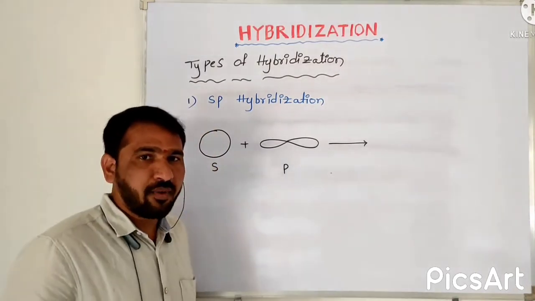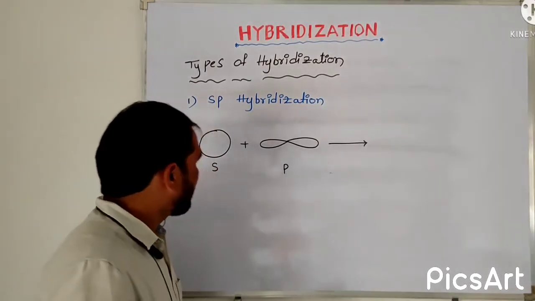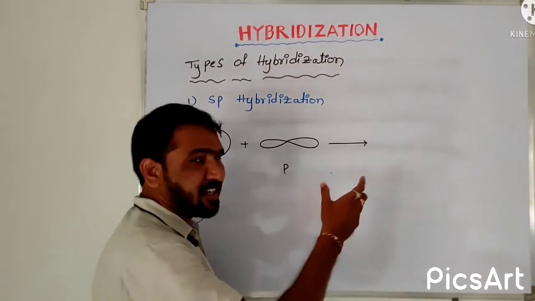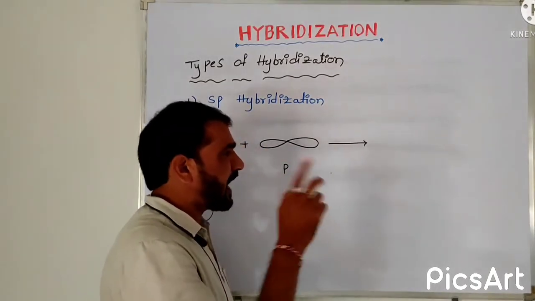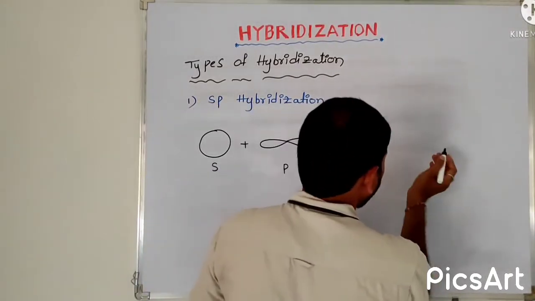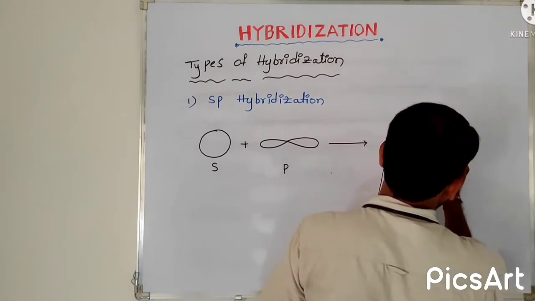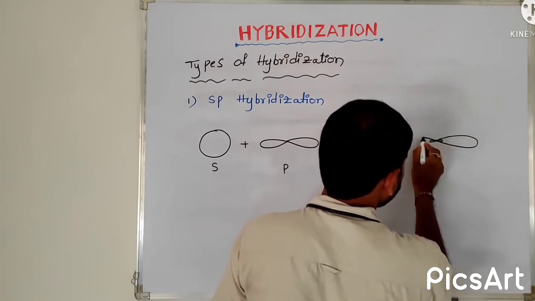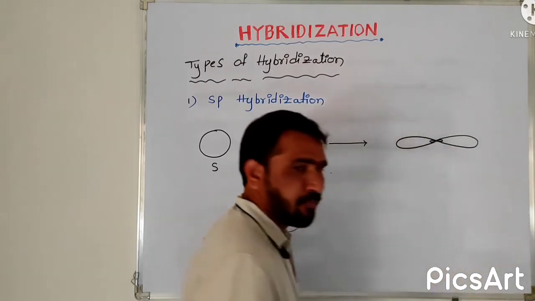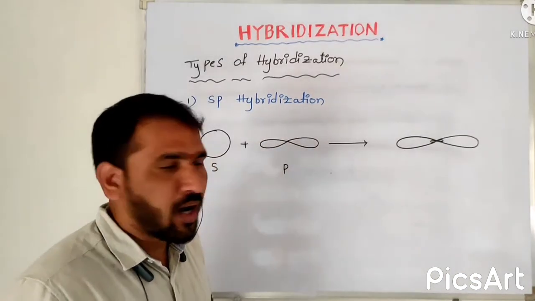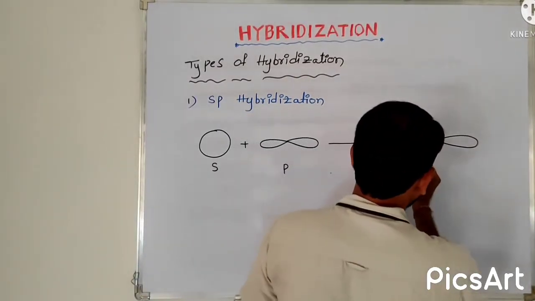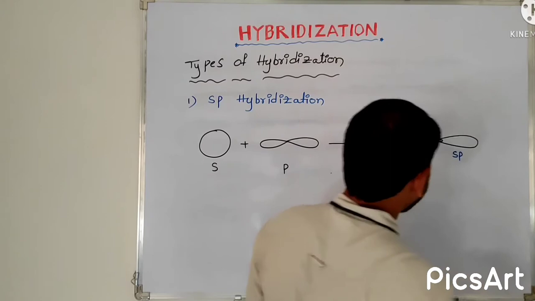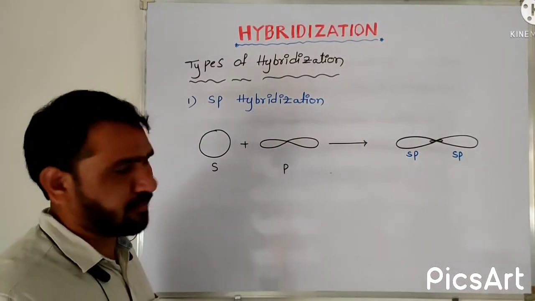How many hybrid orbitals will we get? As I told, two orbitals participate in the intermixing. It results in two sp hybrid orbitals, arranged like this. This is one sp hybrid orbital and this is the second sp hybrid orbital. Like this, we get two hybrid orbitals.